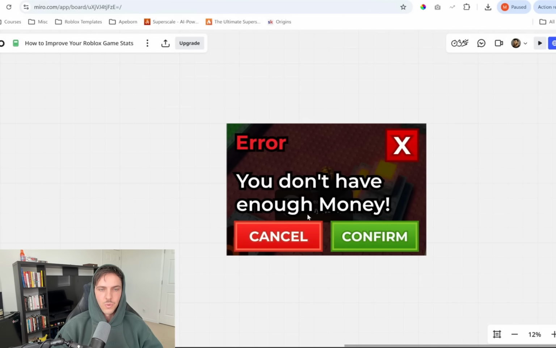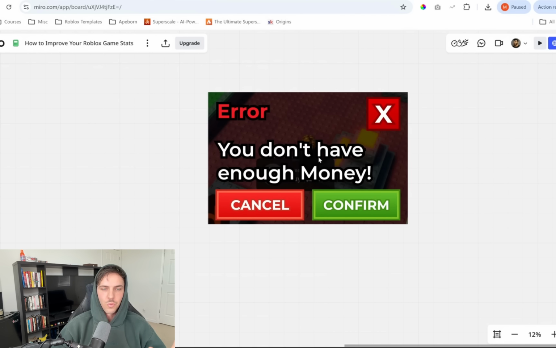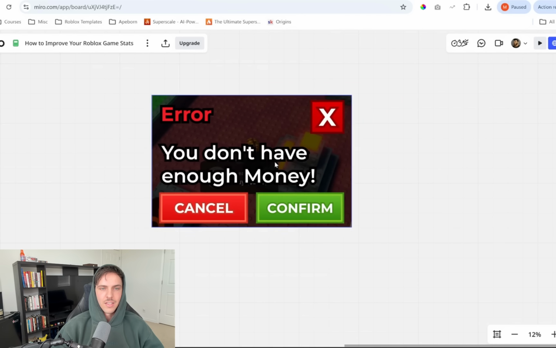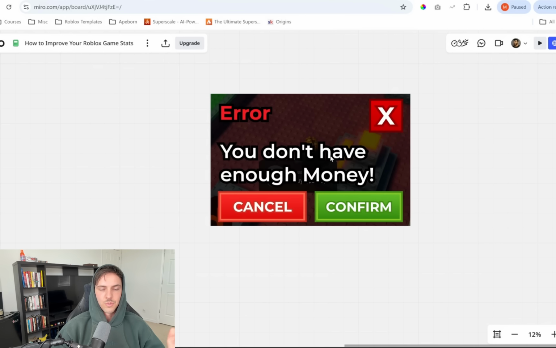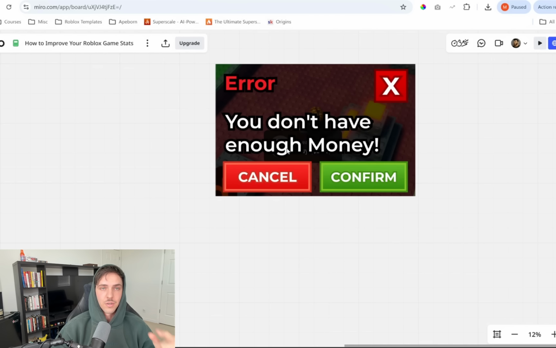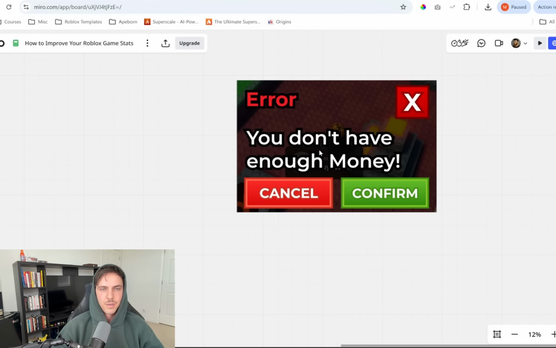Now, back to this. We had this pop-up. Someone went to buy something. They didn't have enough cash. It says error, you don't have enough money. What did we do? We simply had it where the second time after they see this error, it will show the cash shop. So the first time it's just like, hey, error, you don't have enough cash. Second time, same thing. The third time they go to do it, it's like, all right, buddy, do you need cash? Obviously you need cash. Here's the cash shop. And we directly open the cash shop on the third time they go to purchase something and don't have enough cash. And this pop-up where it goes straight to the cash shop only happens, I think we have it 3 or 5 times per play session right now. So it's not super intrusive, but it's there for players that don't realize it.